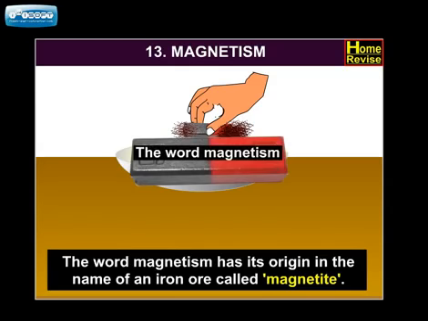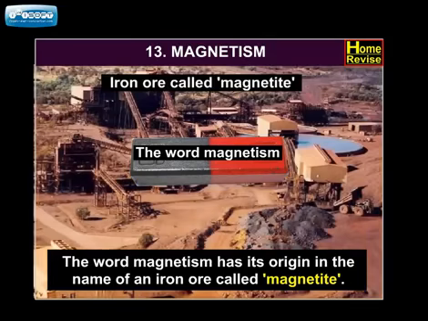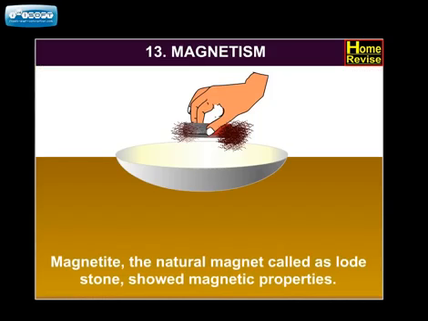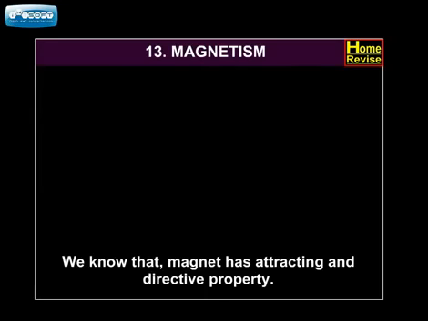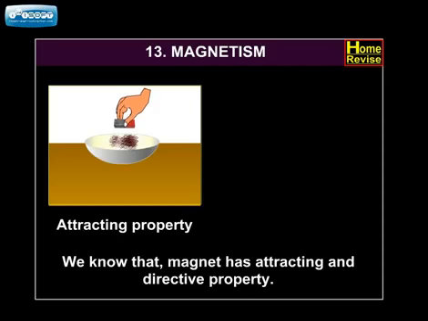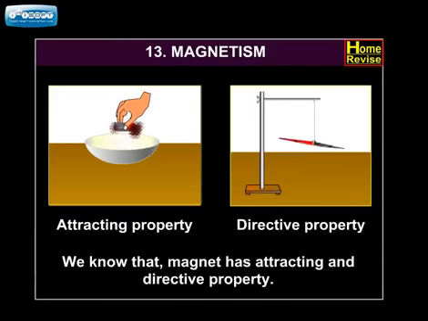The word magnetism has its origin in the name of an iron ore called magnetite. Magnetite, the natural magnet called lodestone, showed magnetic properties. We know that a magnet has attracting and directive property.